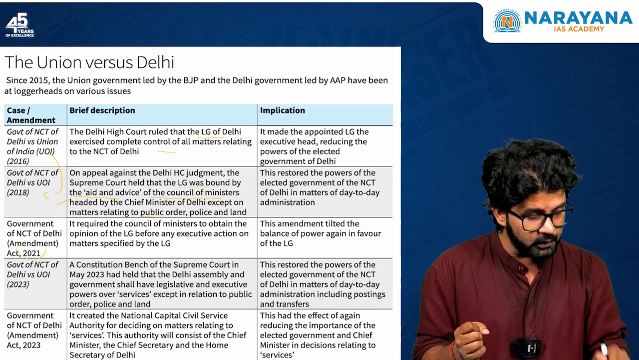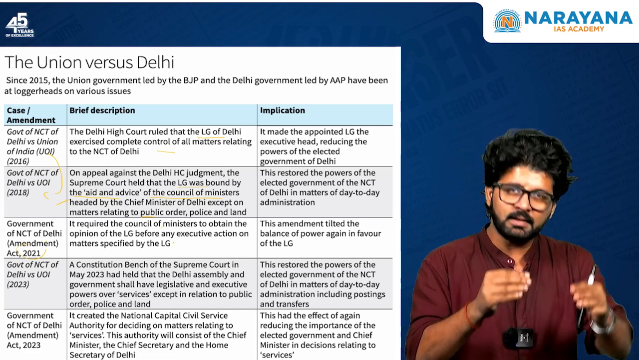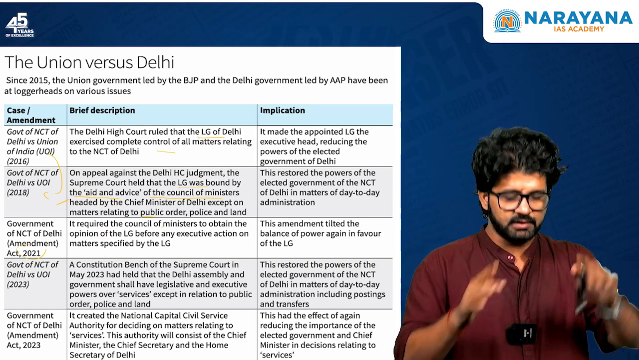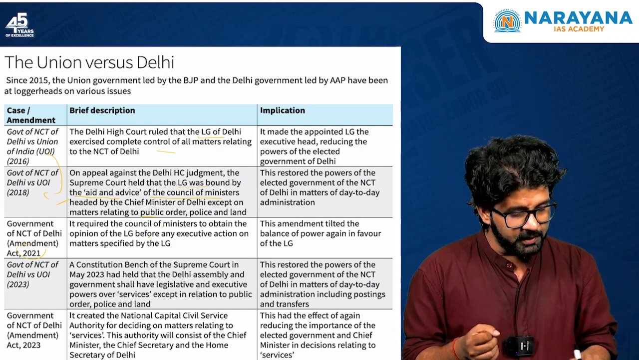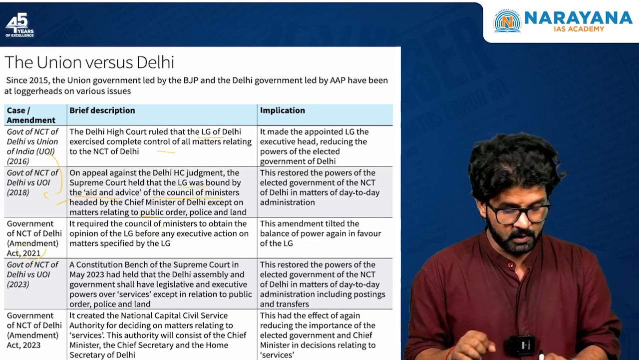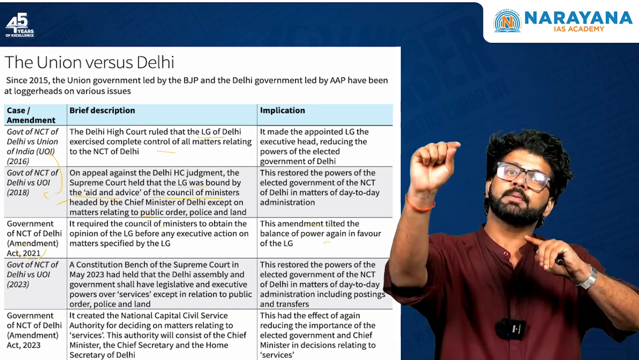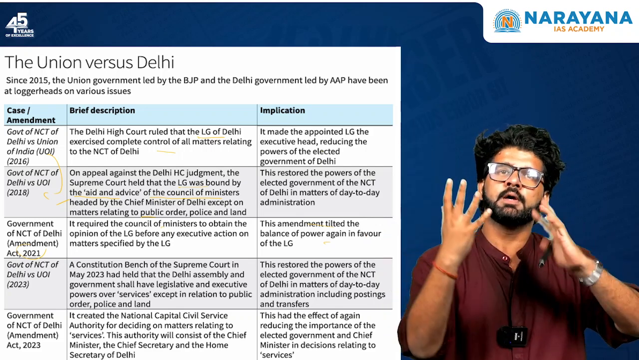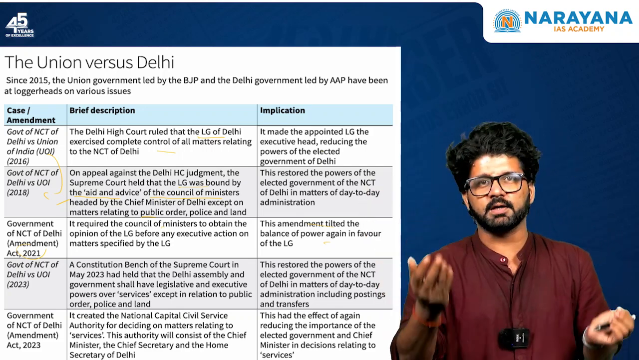Then come back to the 2021 amendment. It required the Council of Ministers to obtain the opinion of the LG. Again, power is shifting. It's like a to and fro oscillation which is happening. So if the Council of Ministers is doing certain things, they require the opinion of the LG before any executive action. Again, it tilted the balance of power in favor of the LG, the Lieutenant Governor, who, many political experts believe, is a representative of the Centre. He is more or less doing things which the Centre asks him to.